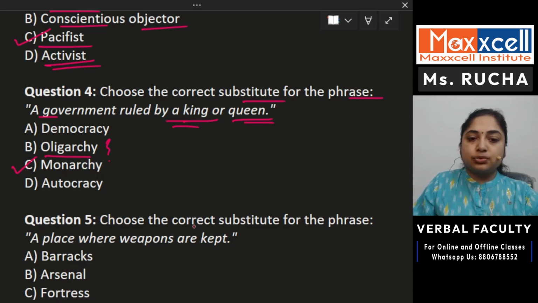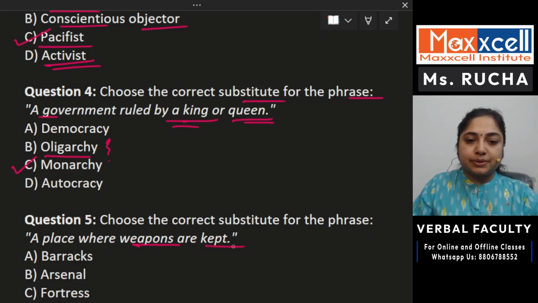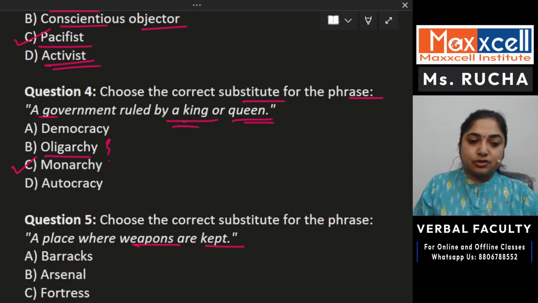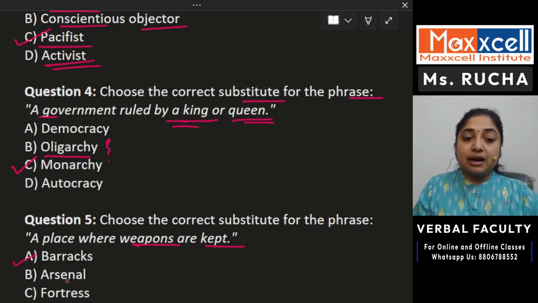Next, choose the correct substitute for the phrase a place where weapons are kept. Barracks. Barracks are what? Barracks are the temporary arrangements made for soldiers to stay, right? This is a kind of defense. So barracks are that. Arsenal. Arsenals are the places where weapons are basically kept. So arsenal certainly is our answer here.